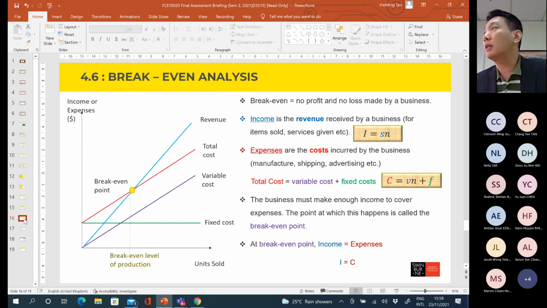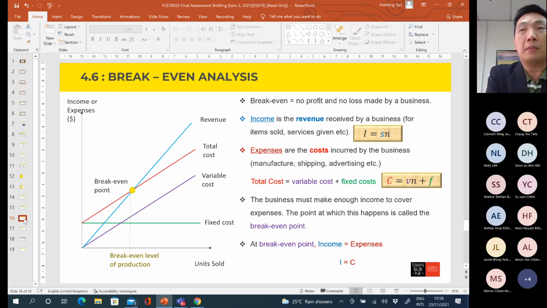Then the next section for chapter 4 is about break-even analysis. What is the meaning of break-even? At the break-even, the total revenue or income is always equal to the total expenses or cost. So that means I is equal to C. Whatever we receive is equal to whatever we spend in running a business.